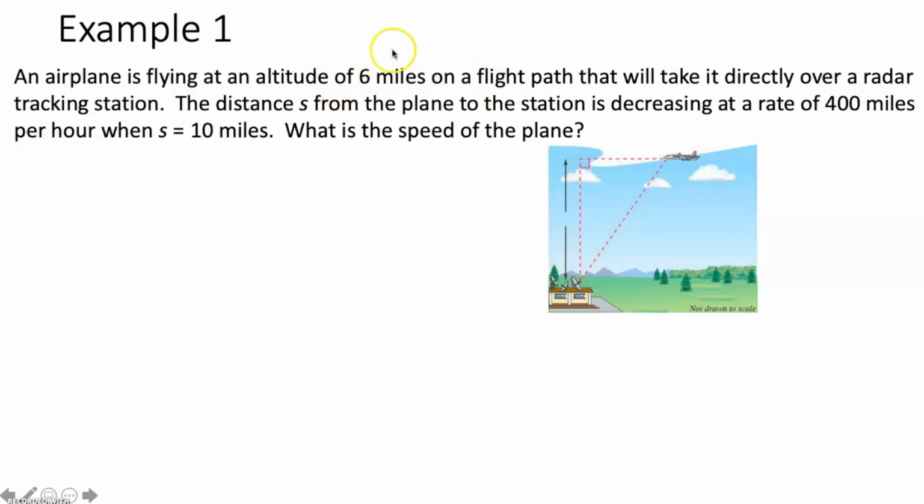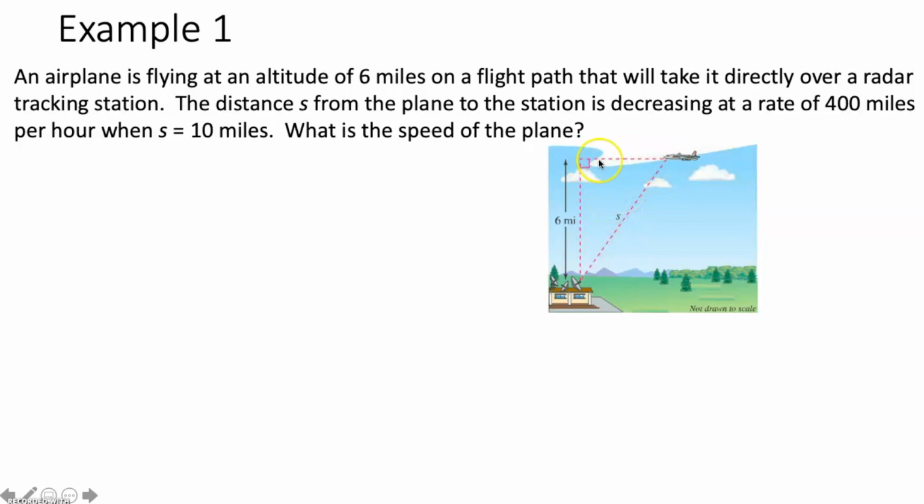It's a constant 6 miles. So we can label this altitude as 6 miles. Now the distance from the plane to the station, that would be this dashed line right here, is going to constantly change as this plane flies over the station, right? Because of that, it needs a variable, and it gives you that variable in the problem. It says the distance s from the plane to the station, so that's s right here.